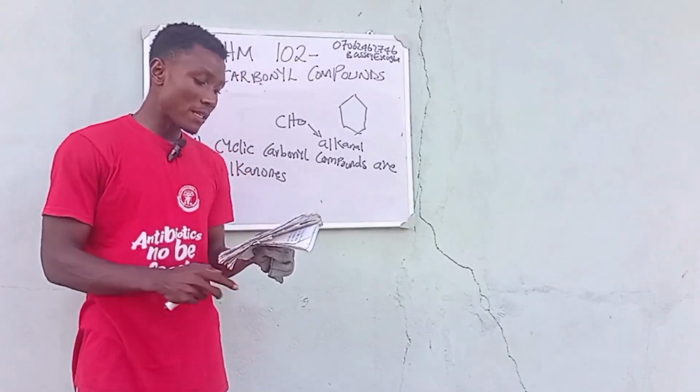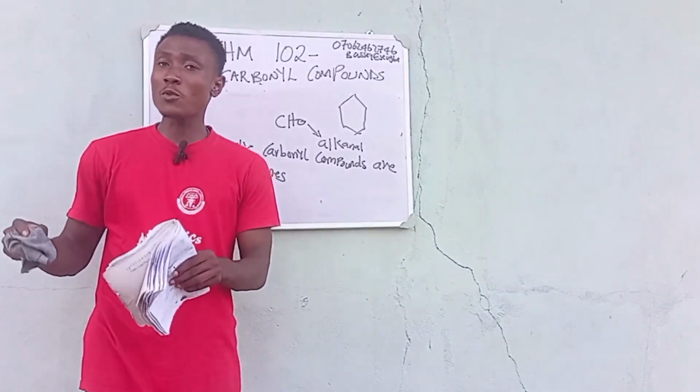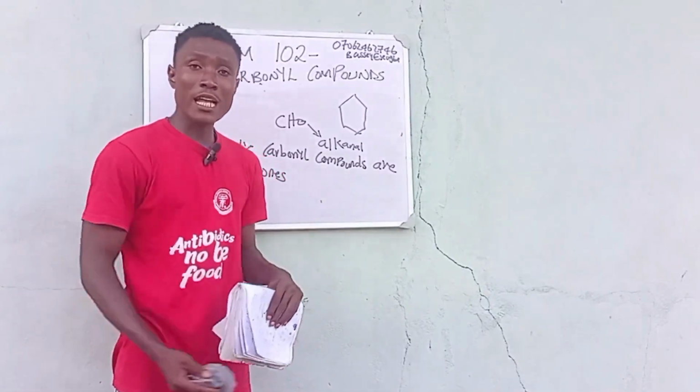The ketone is named as a substituent, in the form of oxo.